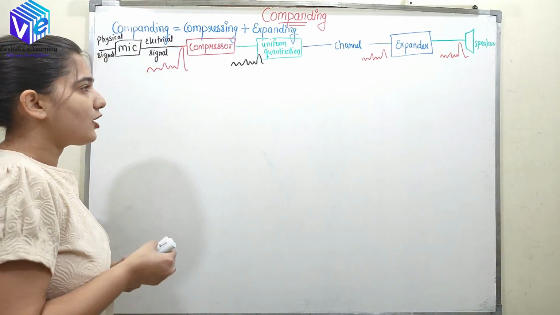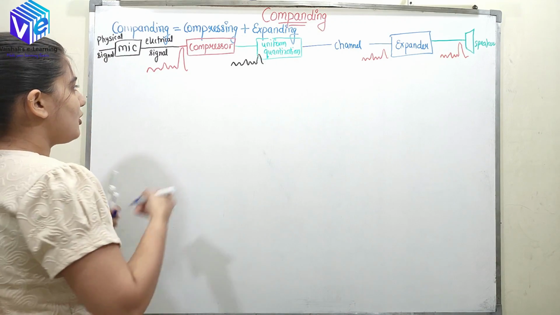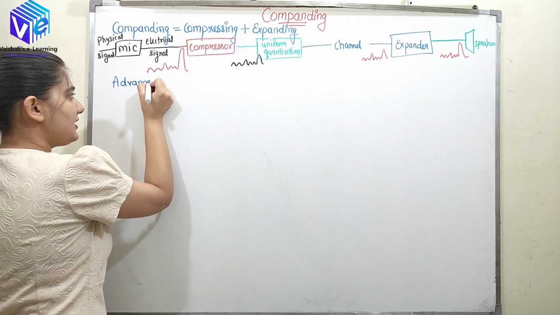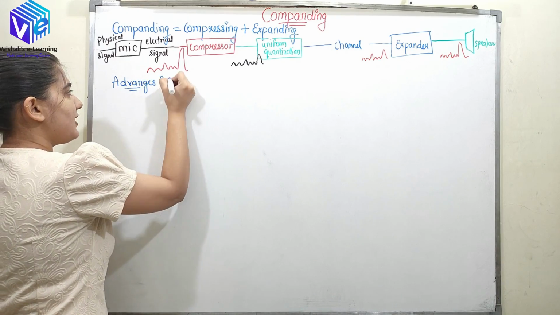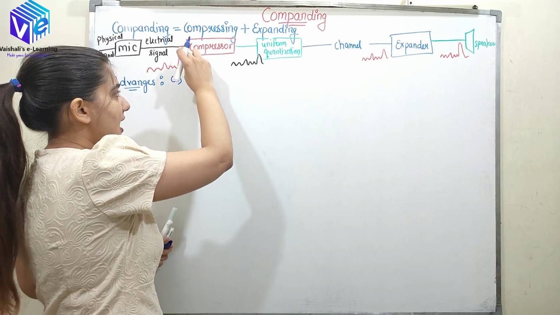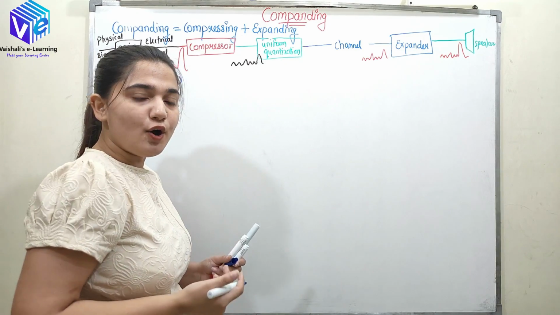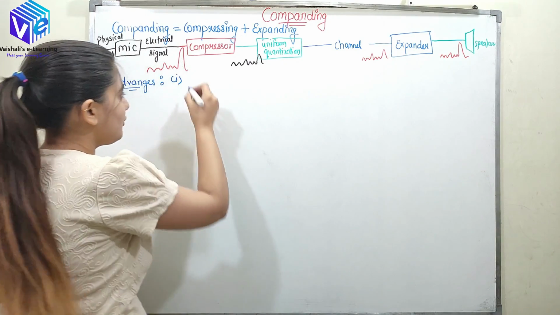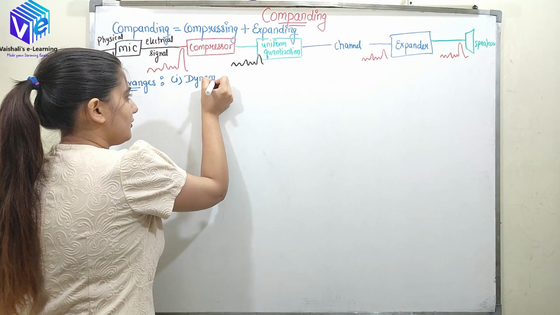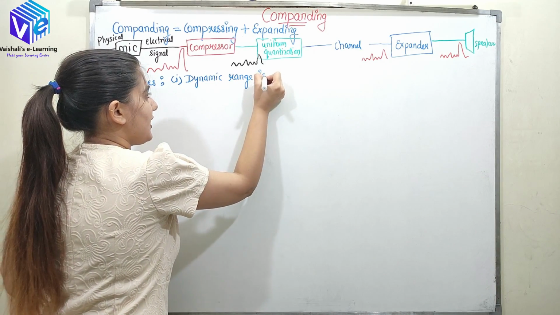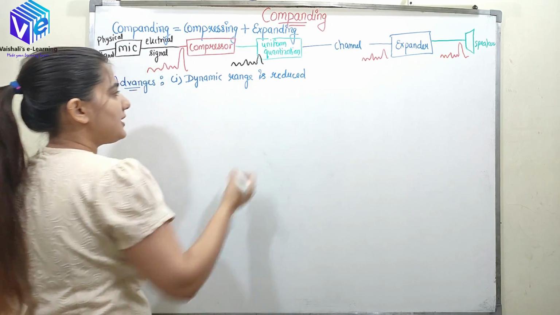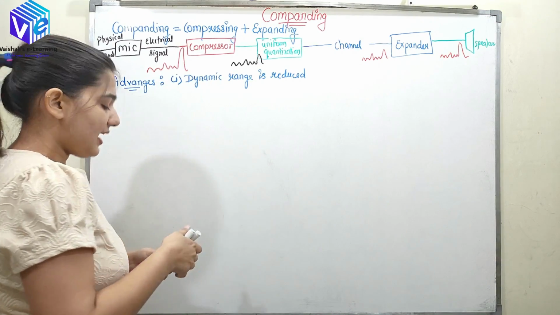Now if I talk about the advantages of this process, you can guess the advantages. The first advantage would be, I have reduced the amplitude of the high amplitude signal. So here I have reduced the dynamic range. Dynamic range is reduced. This is the first advantage.